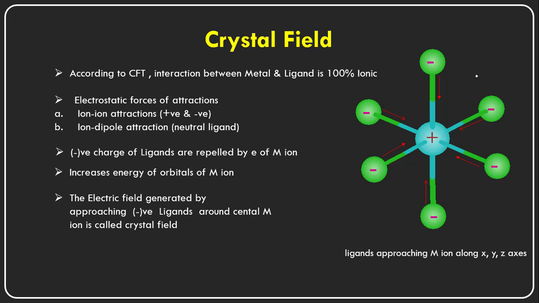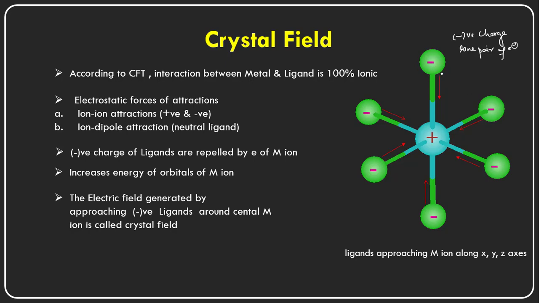The ligand must have one condition, that is it must have an excess of electrons, either in the form of a negative charge, or in the form of a lone pair of electrons.